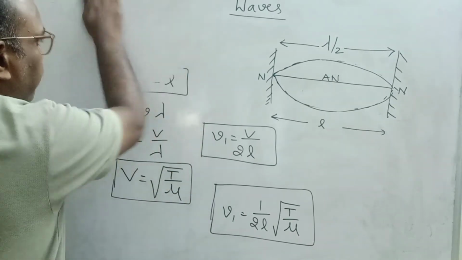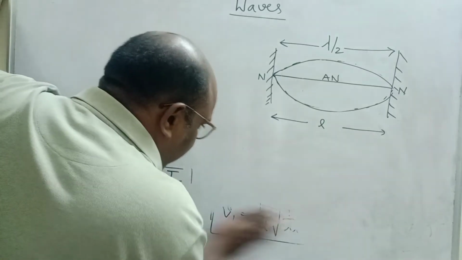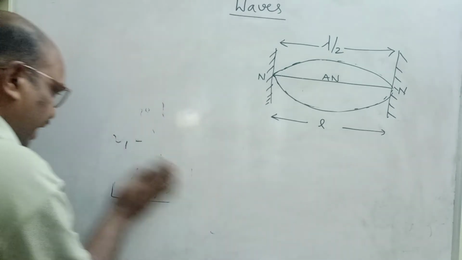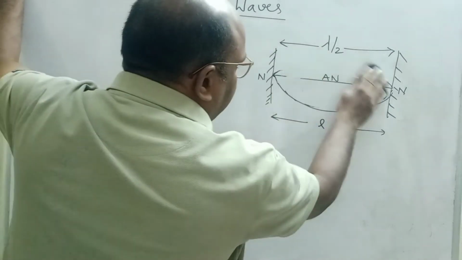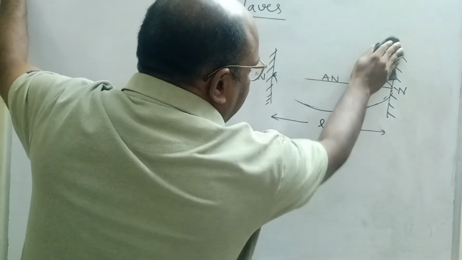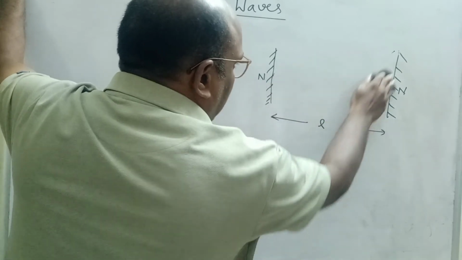Case 2, observe, children. Now what I am doing? I am tightening the wire, the string, and I am plucking the string, so what is happening here? Two waves are produced. Let us consider the length of the string does not change. Only what will change?